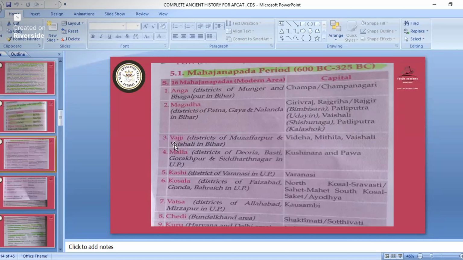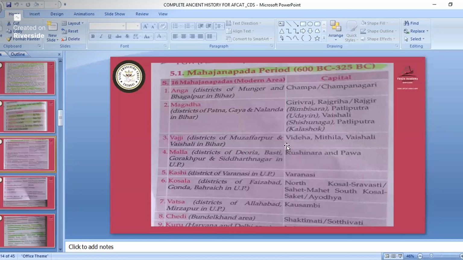Vajji Mahajanapada capital was Mithila or Vaishali. For Malla we have Kushinara and Pava. Kashi: district of Varanasi in UP. Kashi means all of Varanasi. Kosala Mahajanapada capital is Shravasti, North Kosala. So don't just remember Shravasti, even if they give Ayodhya as an option. Then Vatsa Mahajanapada capital is Kaushambi, and Chedi Mahajanapada capital is Shuktimati.